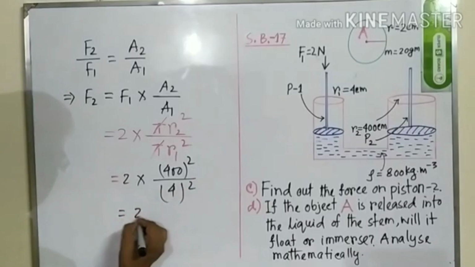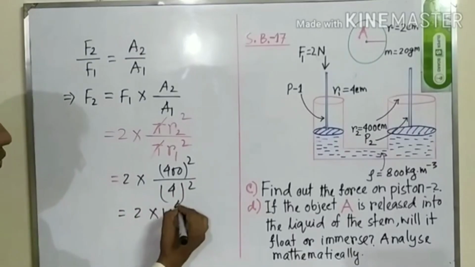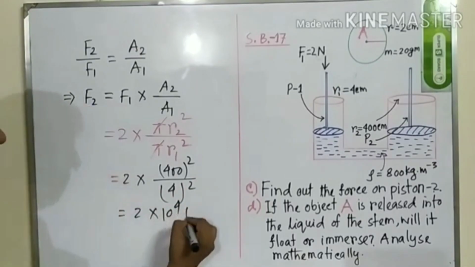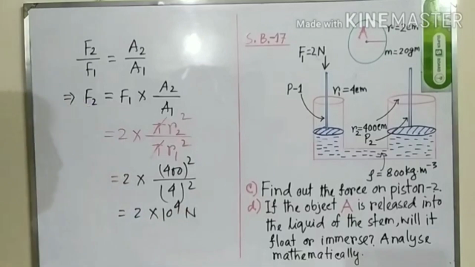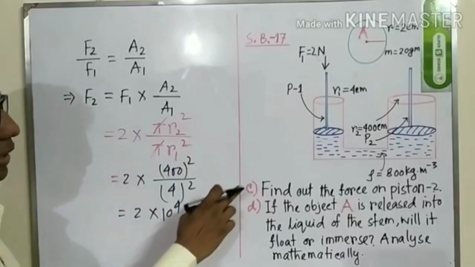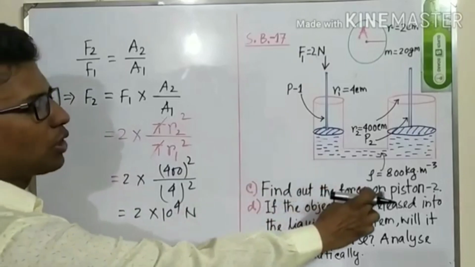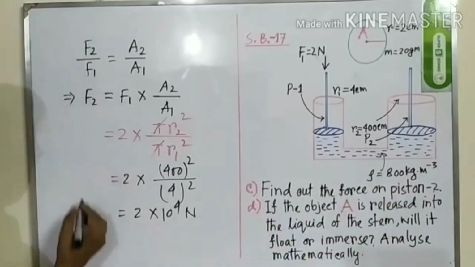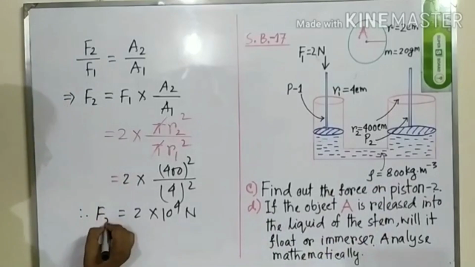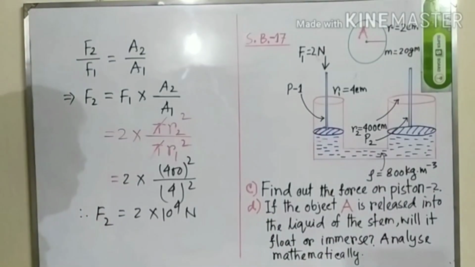And from this equation we can write 2 into 10 to the power 4. The unit of force is Newton. So this is the answer of question number C, which is of 3 marks. And the question was, find out the force on piston 2. And this is the force F2. F2 is the force on piston 2.